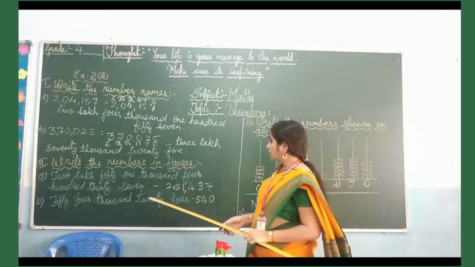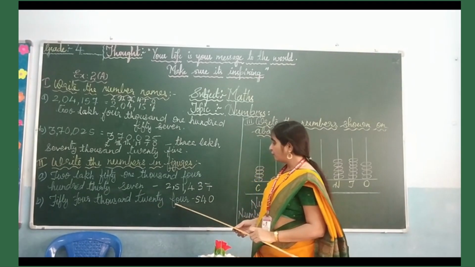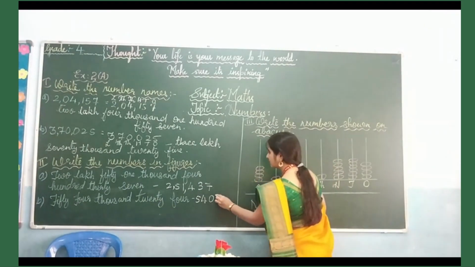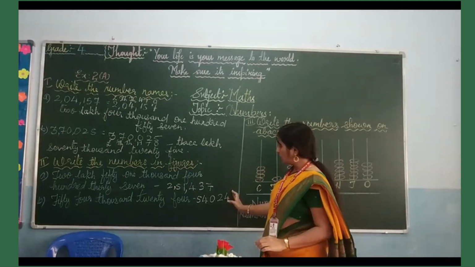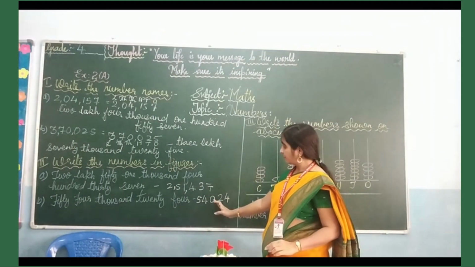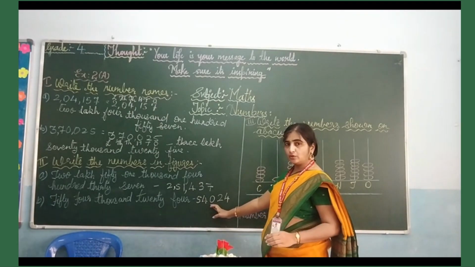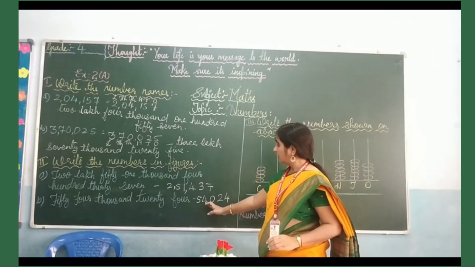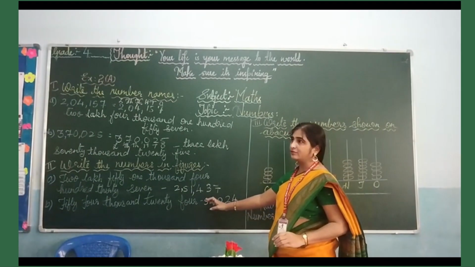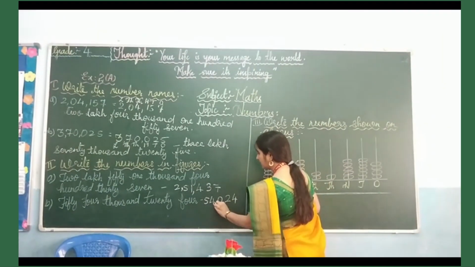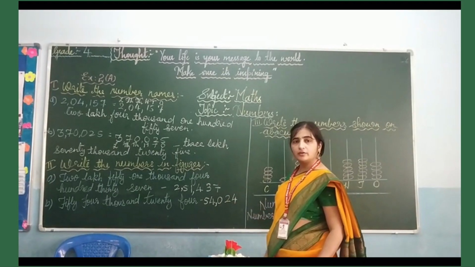Then you have 24, so you will be writing it as 24. So remember children, 24 is the ones and tens digits. Hundred is 0 because they did not mention hundred, and you have the thousands position as 4 and 5, that is 54,000, and insert the comma after 3 numbers from your right.